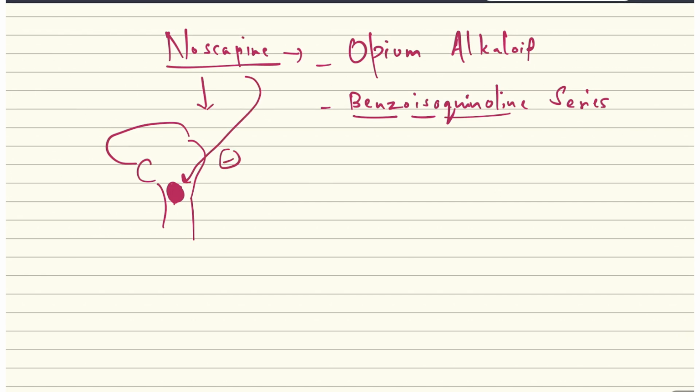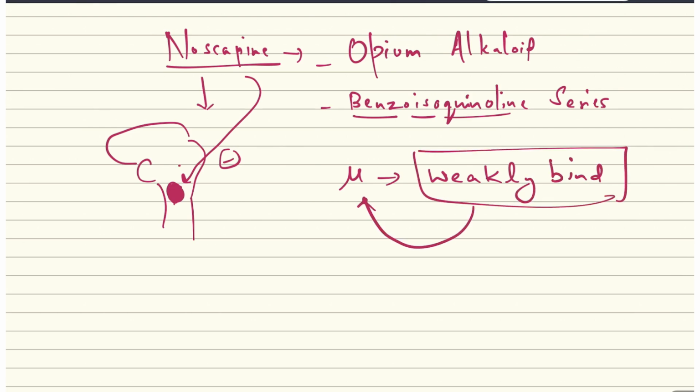Most of the opioid antitussives have strong affinity with the mu receptors, but noscapine has very weak affinity for these mu receptors present in the brain.